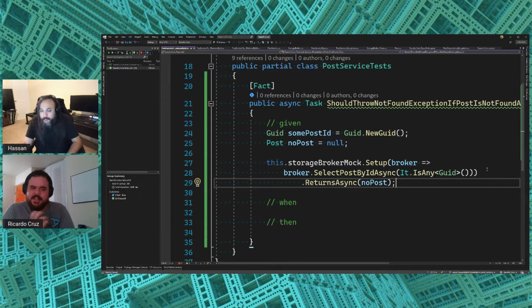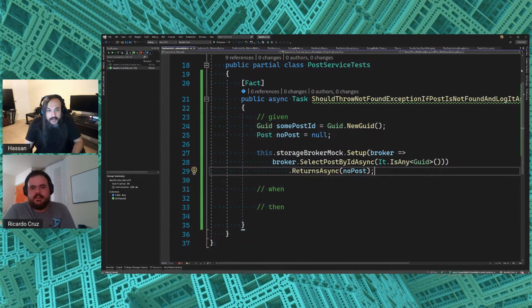That's kind of like the trick question there. Because the responsibility of this test is how to react when the returned value from the storage is null. It doesn't care to verify whether what's passed in is what's being passed into the storage or not. Okay.